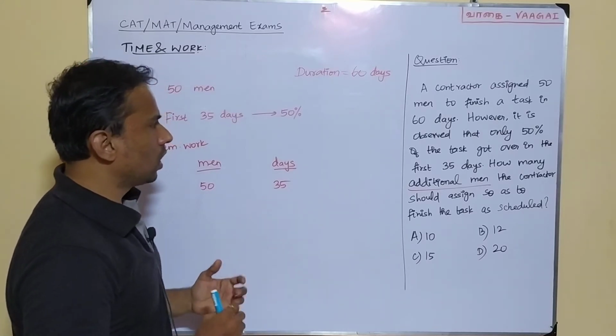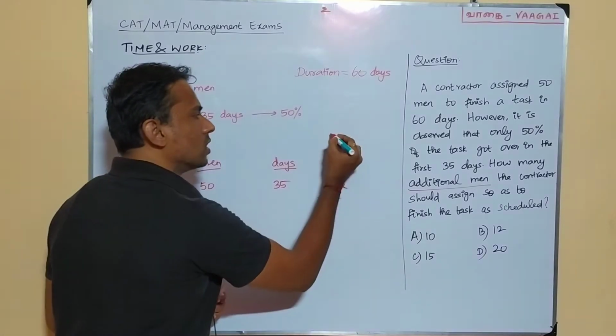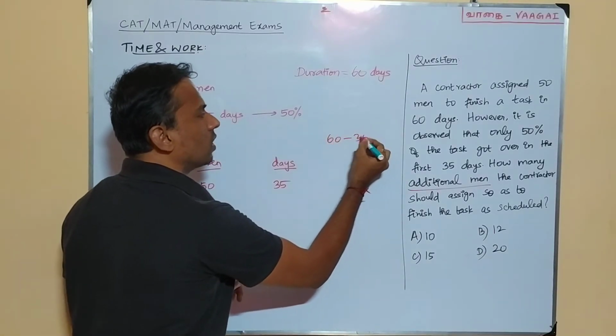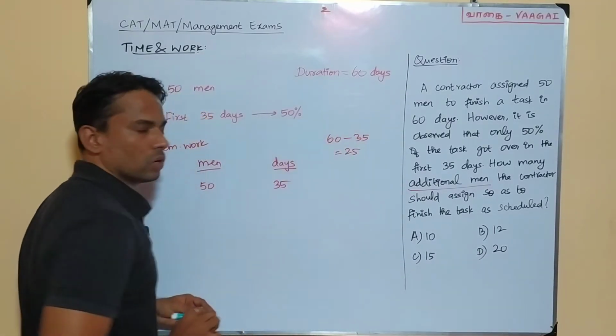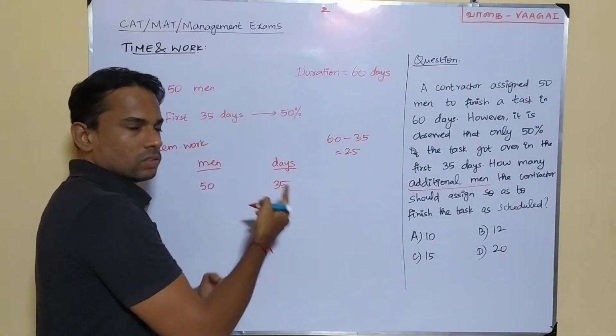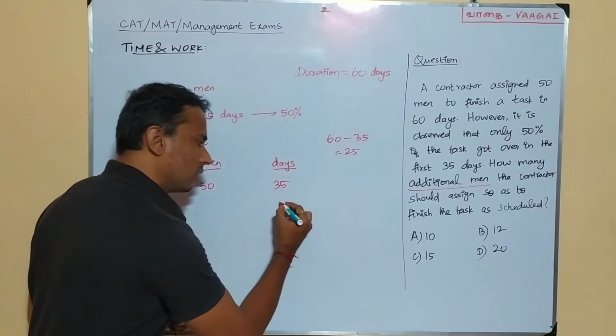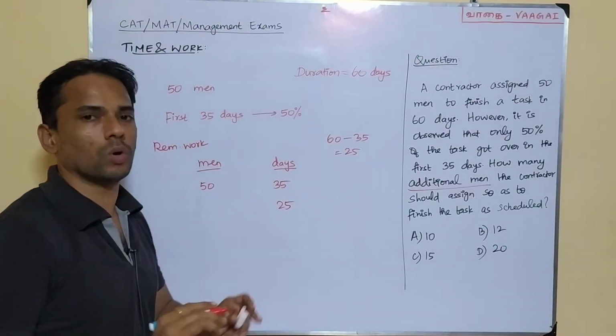So that means now how many more days are there? There is going to be remaining only 60 minus this 35. There are only 25 days more. So that means the same remaining part of the work, that is the same 50% which is pending, is to be completed in the next 25 days itself. This is going to be the calculation.